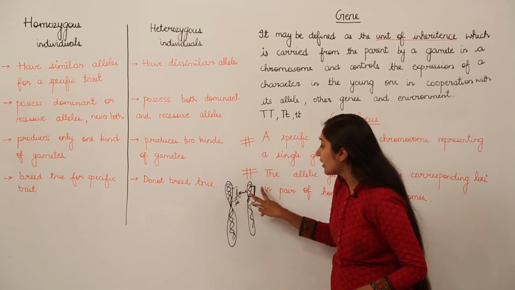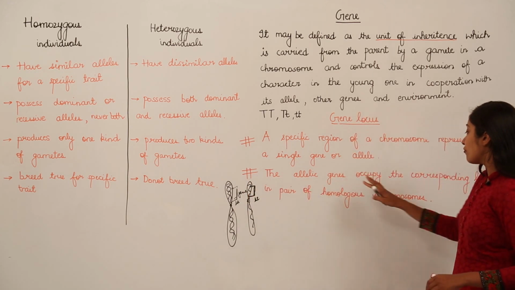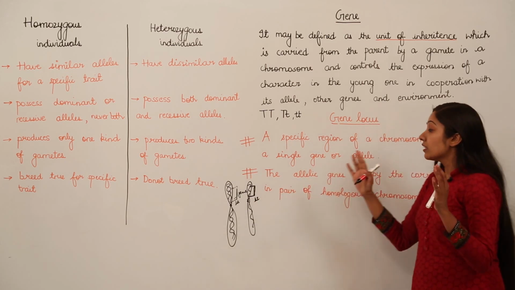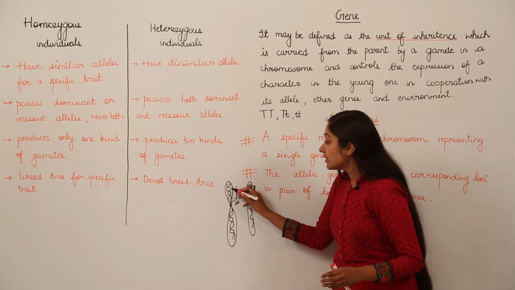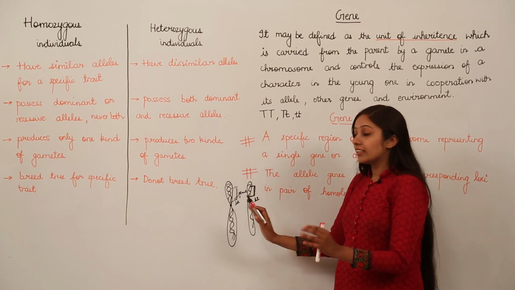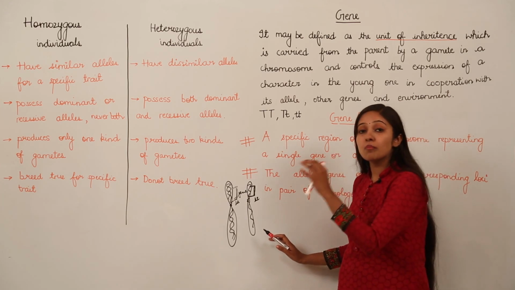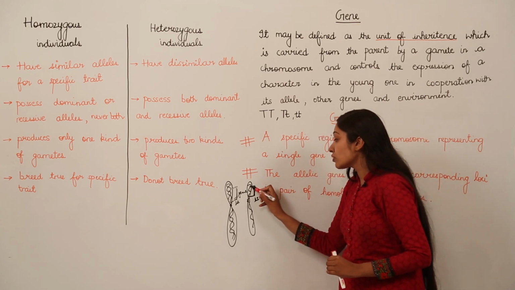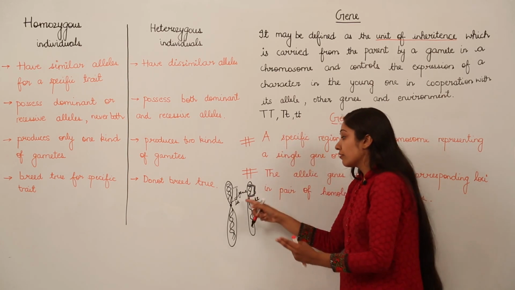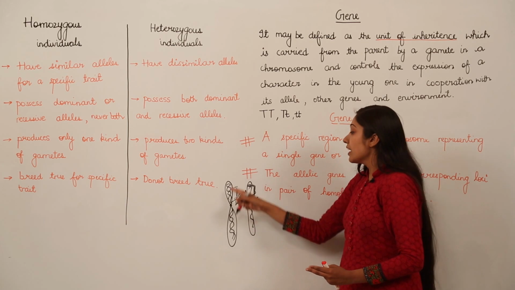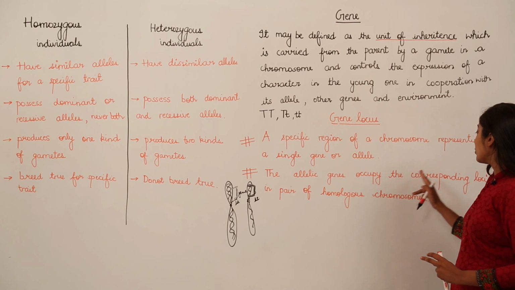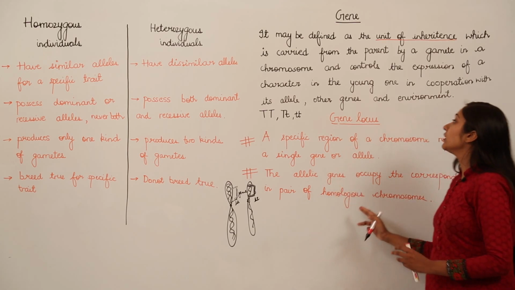See, this is the corresponding locus to this in a pair of homologous chromosomes. When we talk about homologous chromosomes, we are talking about the pair of chromosomes in which the gene specific for a particular trait is present, and the next chromosome, which is from the other parent, also contains the same locus, the same region where the gene for that particular trait from this parent is present. So they are homologous to each other. So the allelic genes occupy the corresponding loci in a pair of homologous chromosomes.